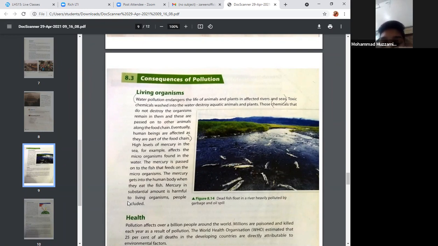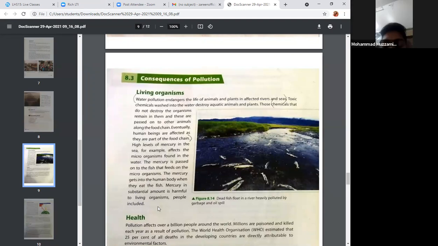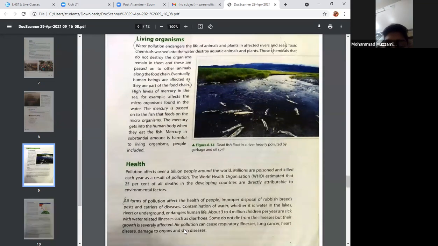High levels of mercury in the sea, for example, affect the microorganisms found in the water. The mercury is passed on to the fish that feed on the microorganisms. The mercury gets into the body when people eat the fish. A substantial amount is harmful to living organisms, people included.